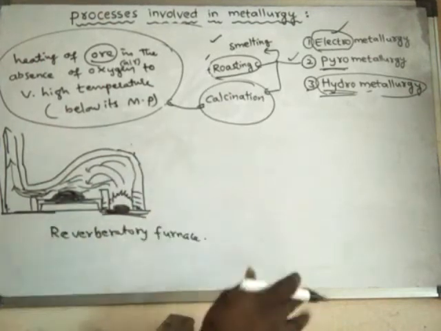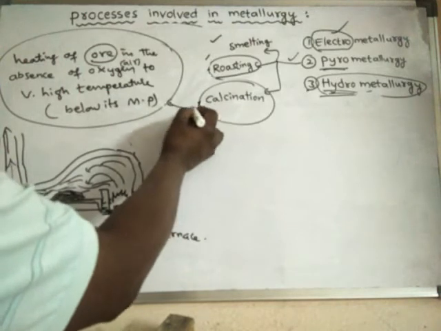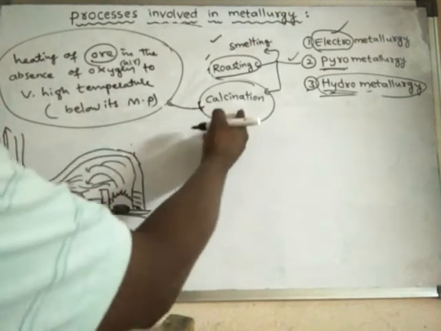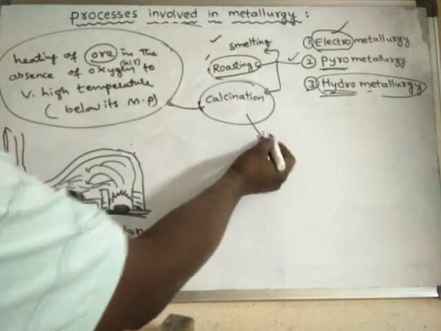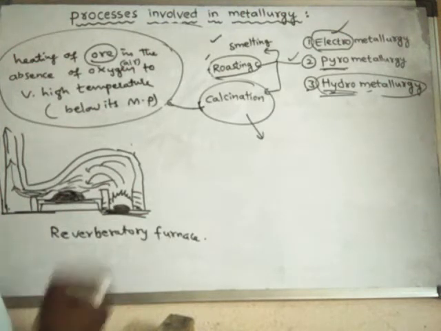So here we don't send oxygen, or we don't send air. Generally, this method is used for the conversion of carbonate ores into oxide ores.